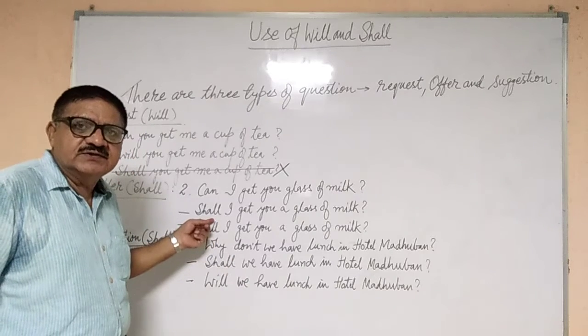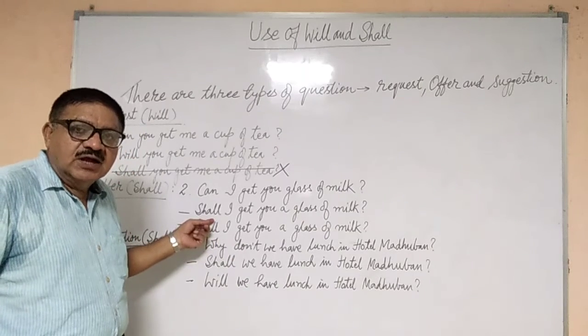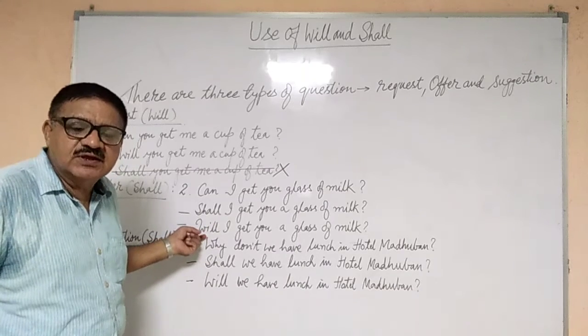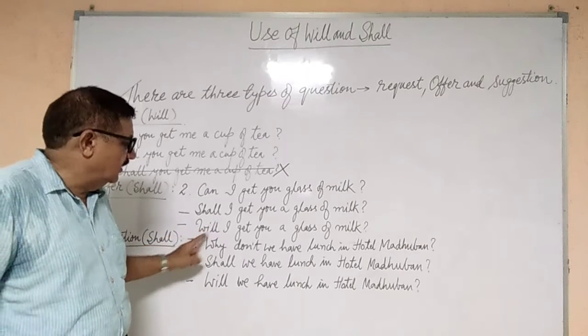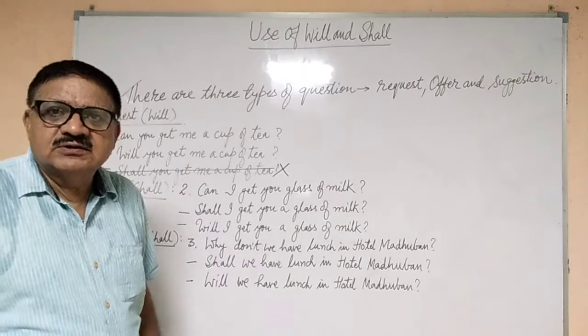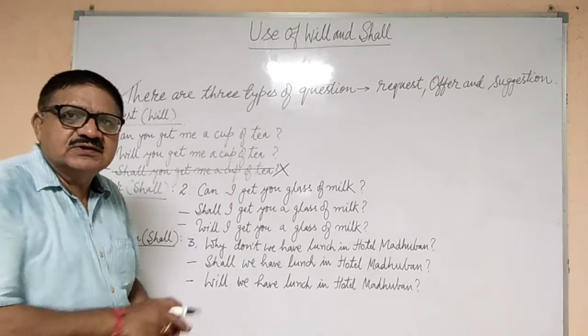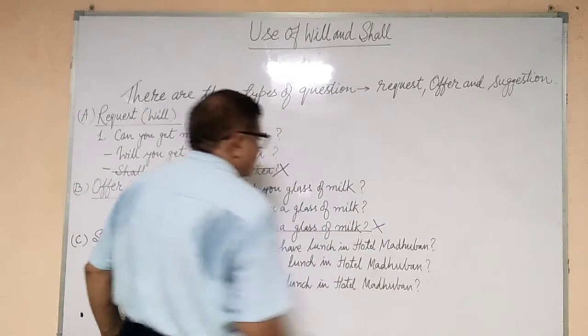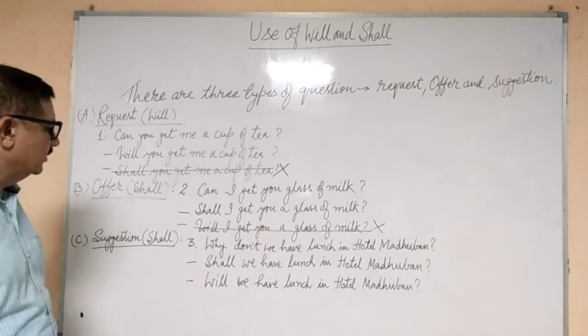So we have made a sentence by using shall. Now, in place of shall, if you use will by mistake, see the sentence: Will I get you a glass of milk? That is incorrect. So never use this.